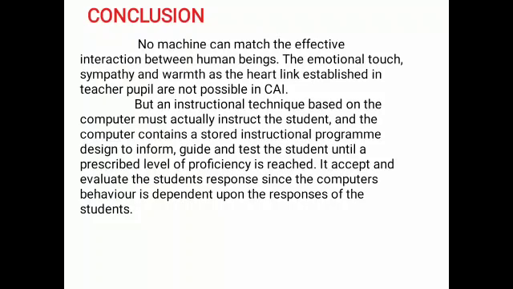Technology results in new designs and devices as well as new ideas and processes. Educational technology is the application of scientific knowledge in a systematic way to improve the efficiency of the process of learning and instruction. It is considered as the technology of education more than the technology in education. Now I am concluding my presentation.